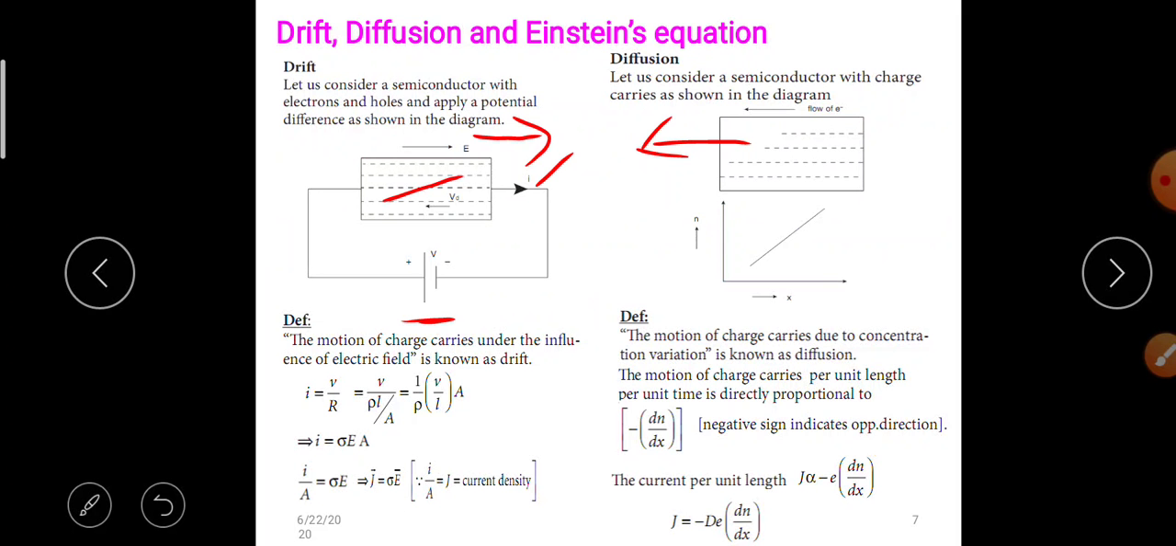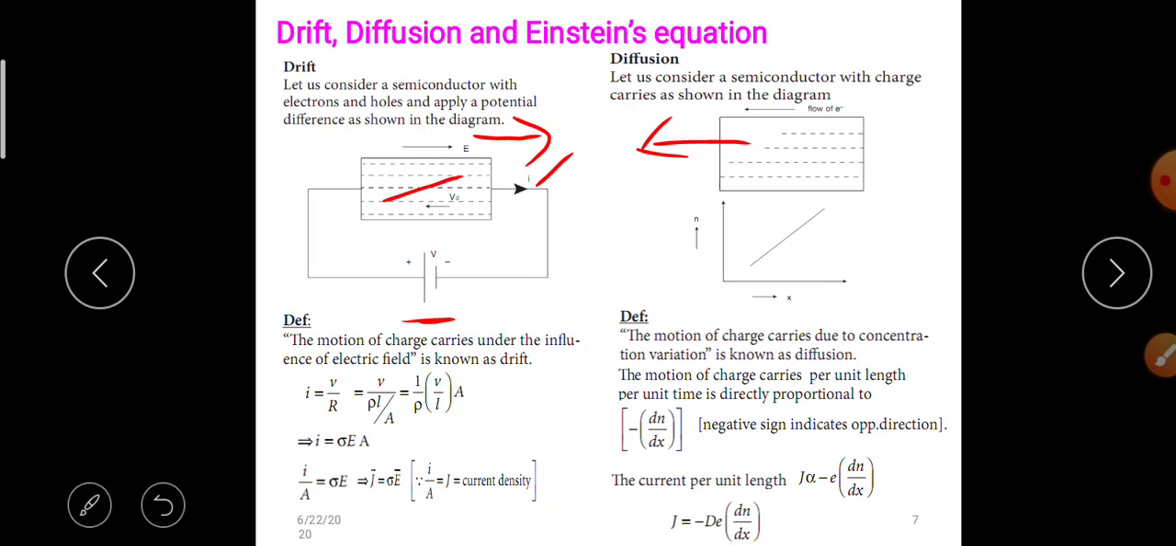Definition: the motion of the charge carriers under the influence of an electric field is known as drift. We know Ohm's law, V is equal to IR, so I is equal to V by R. Now R is equal to rho L by A, so I is equal to 1 by rho into V by L into A, which gives I is equal to sigma E A. Then I by A is equal to sigma E, so J vector is equal to sigma E vector, where I by A is equal to J, the current density.